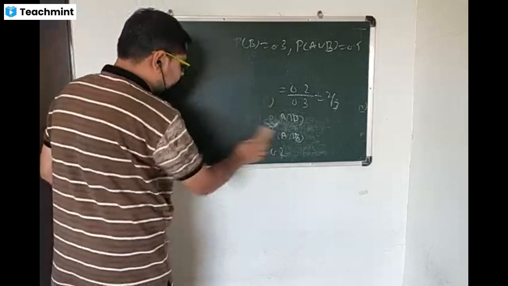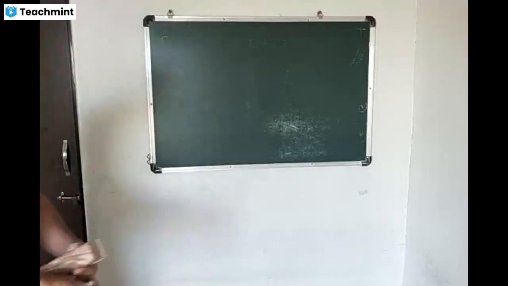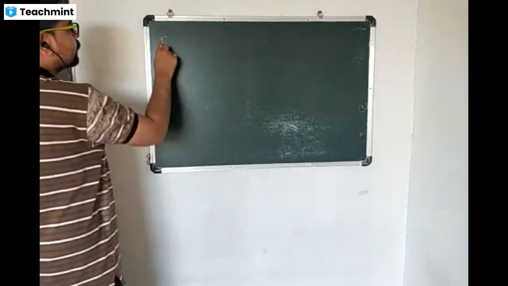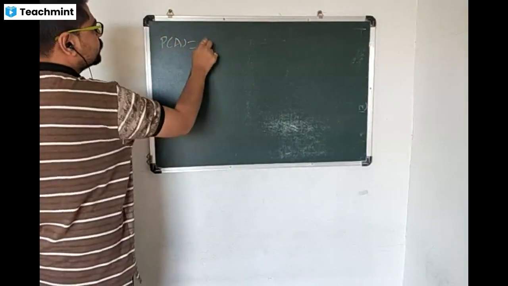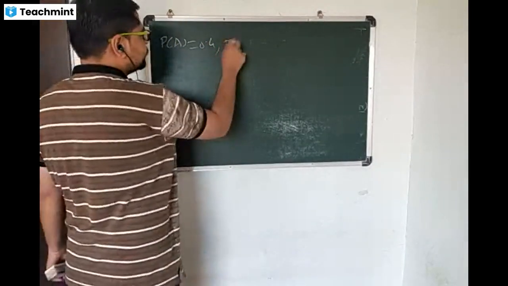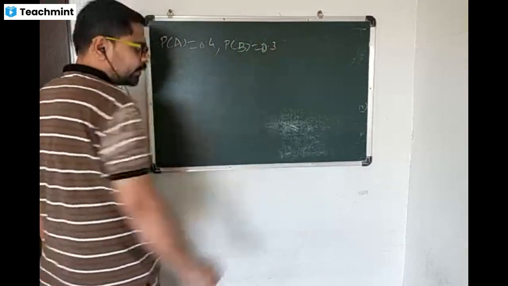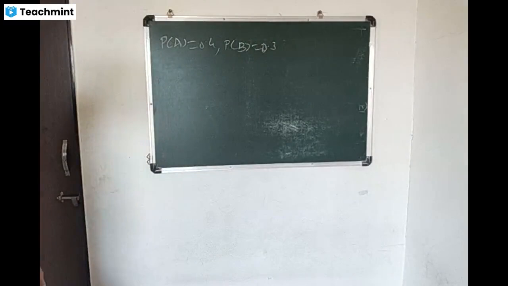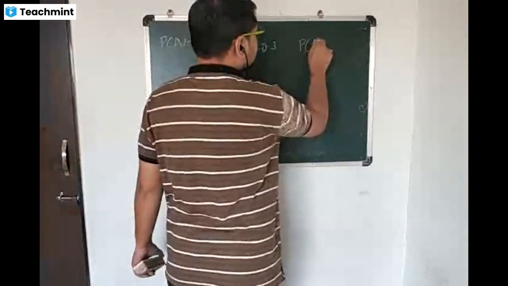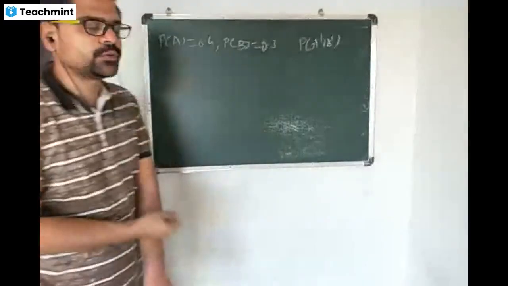आता पुढचं एक्झाम्पल असं आहे बघा. Probability of A is equal to 0.4. Probability of B is equal to 0.3. Now we have to find probability of A complement given B complement. Given A and B are mutually exclusive.